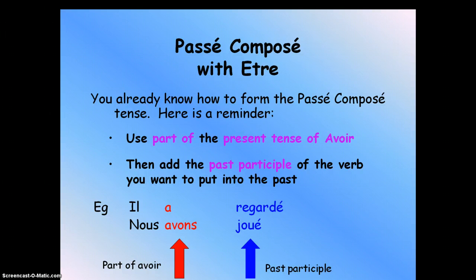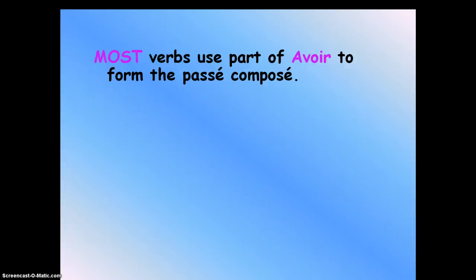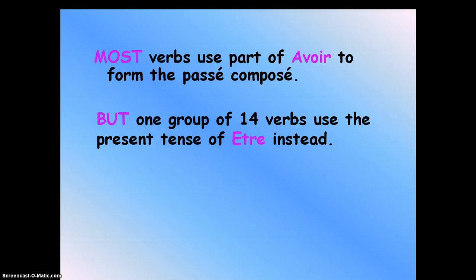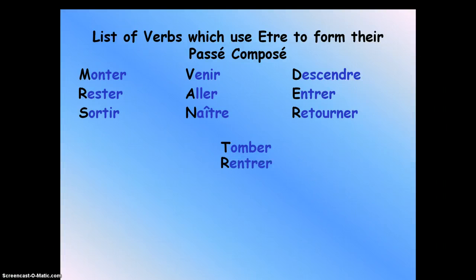All right. You need to know, as I told you, that most of the verbs in French use avoir for the passé composé as a helping verb, and about 14 verbs use the present tense of être. This is going to be the list. I'm going to give you the list as a mnemonic device, as I said in class today. If you are aware of this, you may have learned it in French too. It's called Mrs. Van der Tramp.